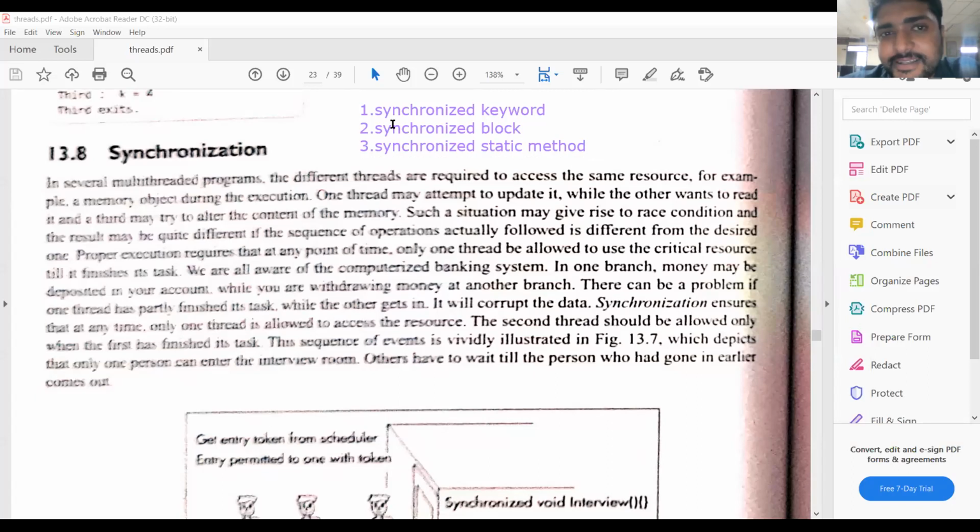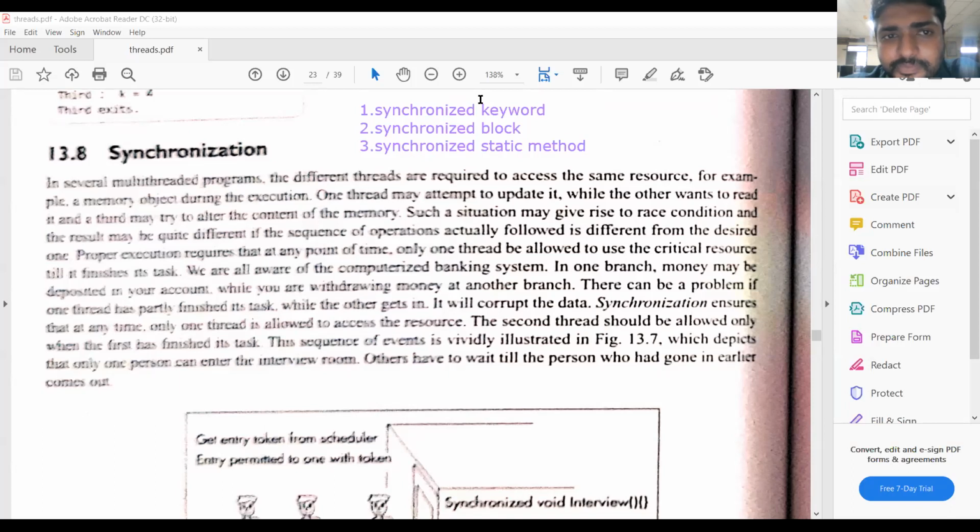Here the keyword is synchronized. Synchronized is a keyword like static, like super. It is used to perform the synchronization between multiple threads. So there are three ways: by using the synchronized keyword, by using the synchronized block, and by using the synchronized static method.